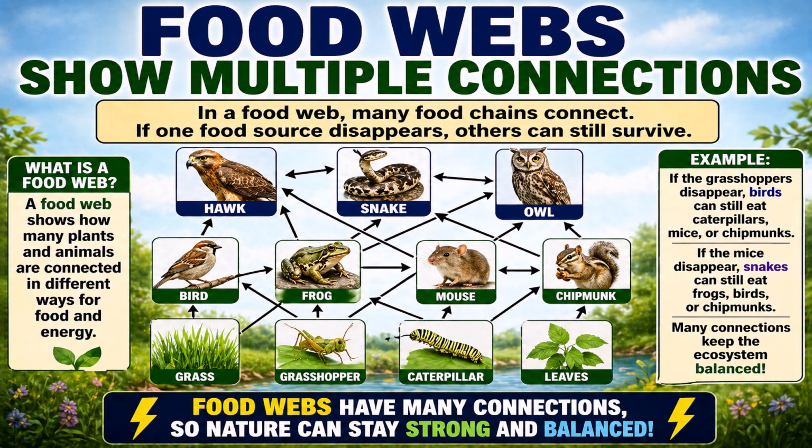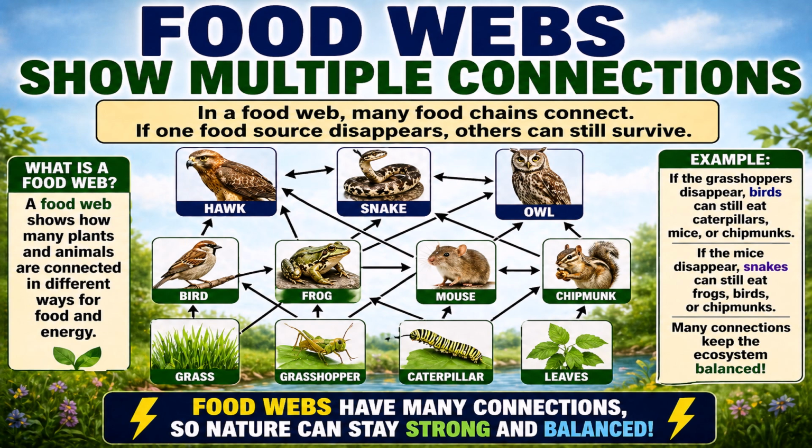Now, let's take a look at food webs. They show multiple connections. In a food web, many food chains connect. If one food source disappears, others can still survive. So what is a food web? A food web shows how many plants and animals are connected in different ways for food and energy.